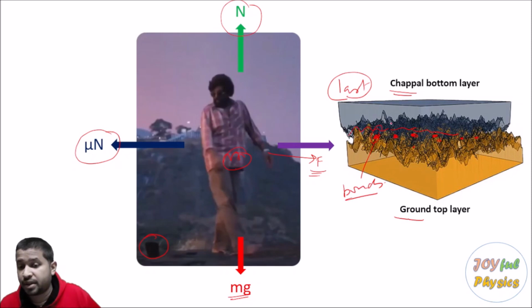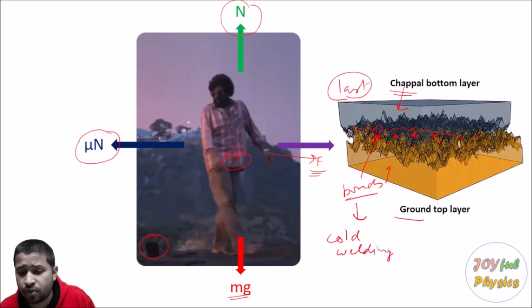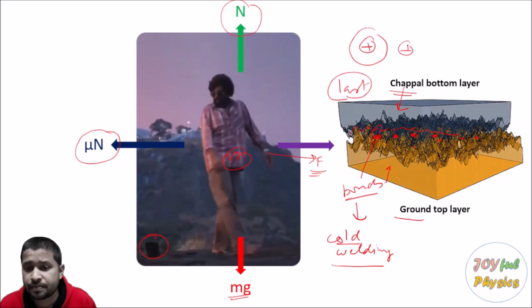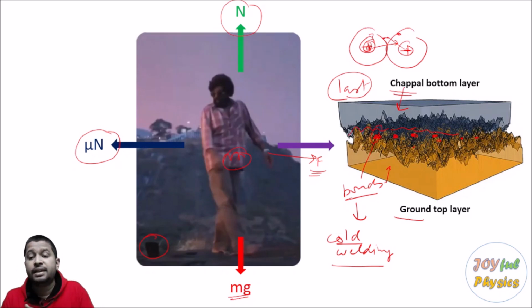I am talking about the bottom layer of one surface and the top layer of the other surface. These two surfaces are in contact, and because of this some kind of bonds are formed. We also call it cold welding. Now from the knowledge of chemistry, you know what bonds are. Bonds are basically when you have two atoms, the nucleus of one atom attracts the electrons of the other atom, the nucleus of the other atom attracts the electrons of the first atom, and so on. So the interaction of the charges is what we call a bond.